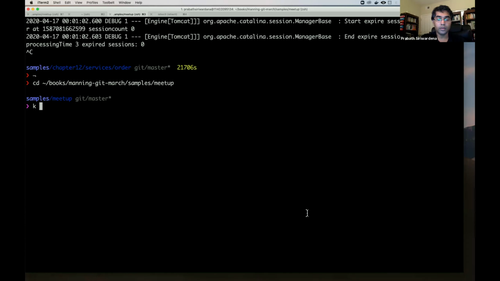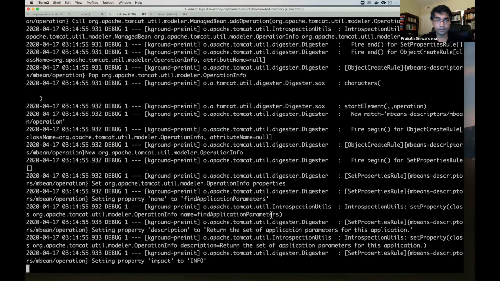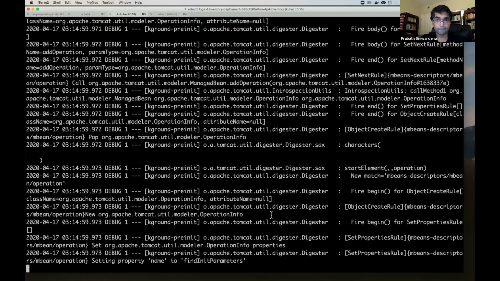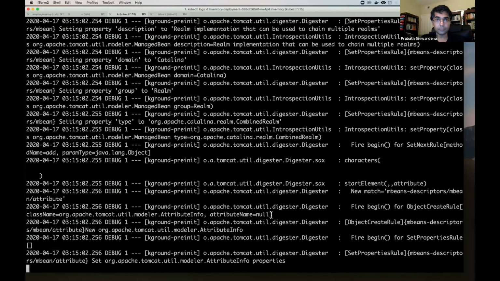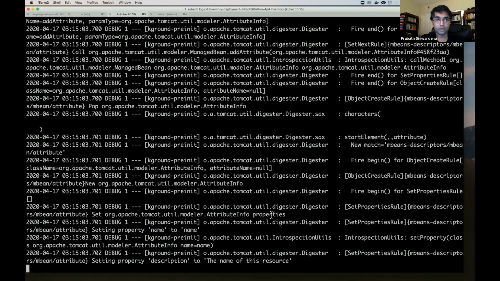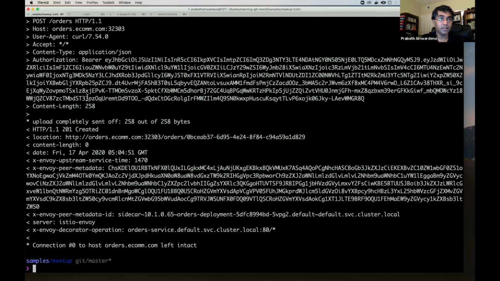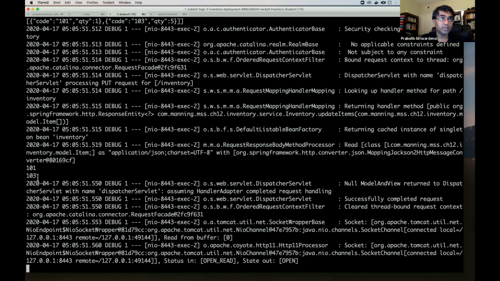So here you can do get logs, and I need to get it from the inventory container. Okay. So these are the logs. It takes some time because I have enabled debug level logs here. So now if I run it again, you will see the item codes printed. So these are the item codes printed here.